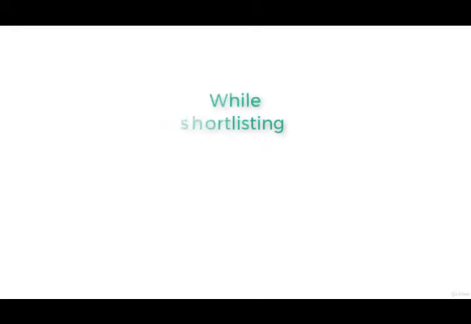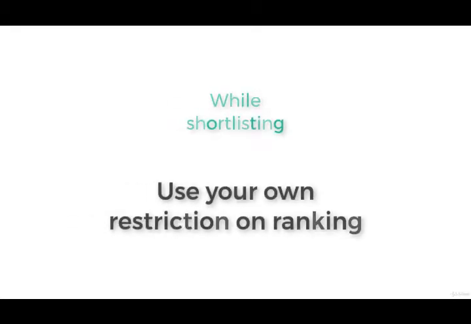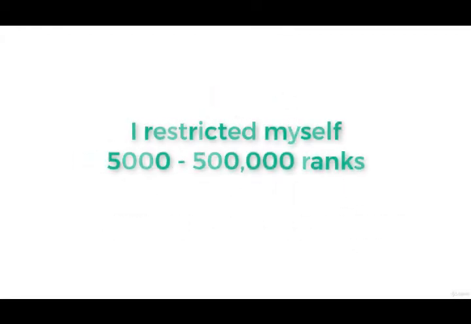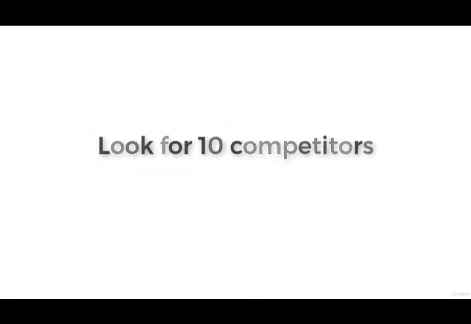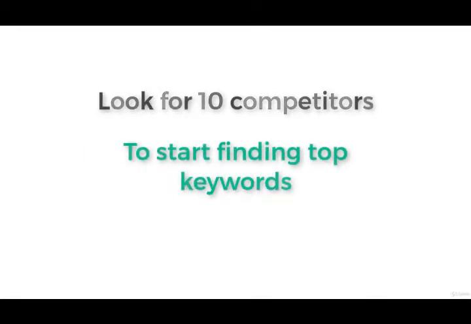While shortlisting, use your own restriction on ranking. I restricted myself to websites ranked from around 5,000 to 500,000. You can also keep the same range or increase or decrease it based on the availability of competitors in your niche. Just look for 10 competitors in your niche to start finding the top keywords.